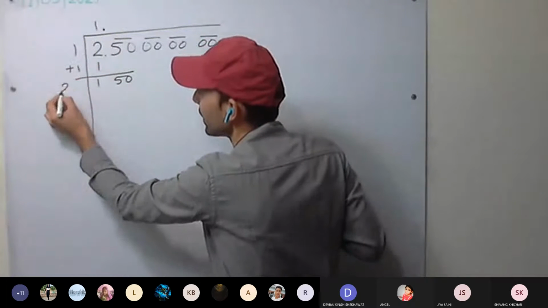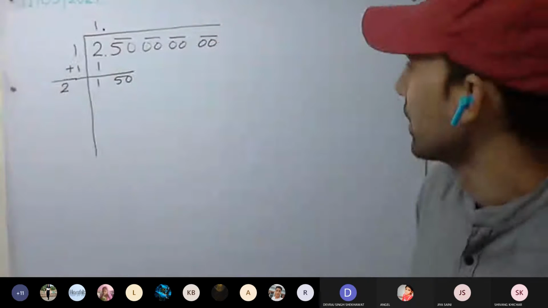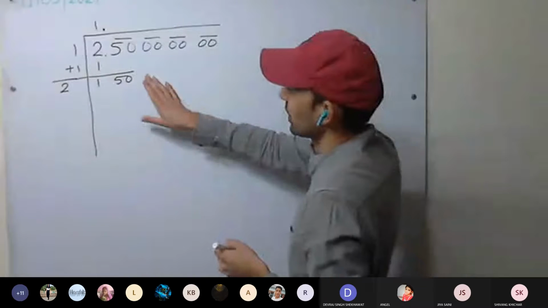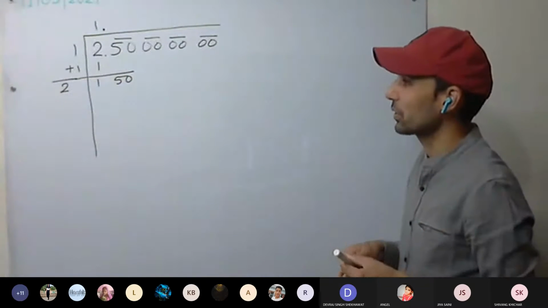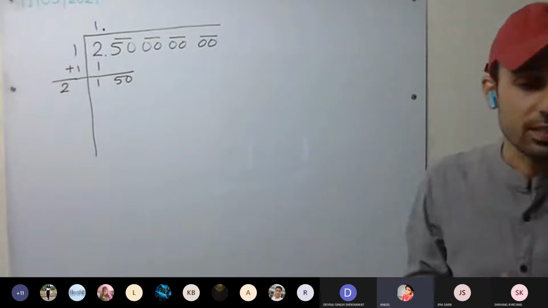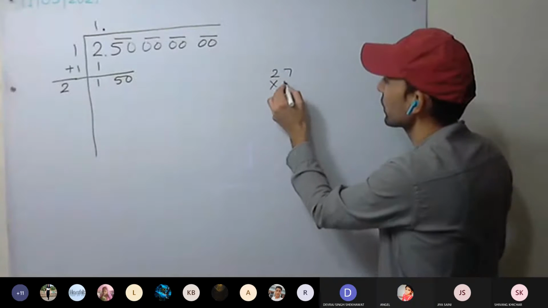Plus 1, 2. What should come here? 1 decimal 2, how much will it be? 27. Okay, check for 27.